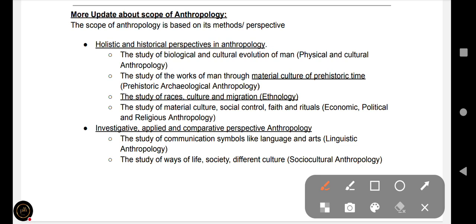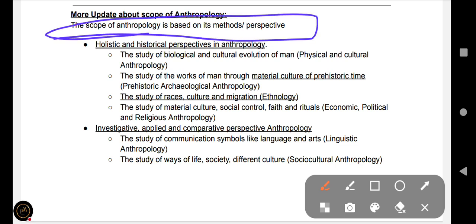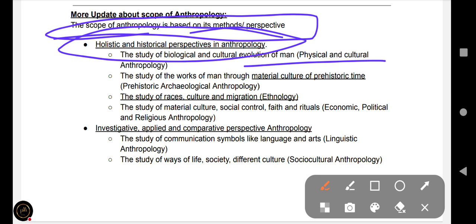The scope of anthropology is based on its methods or perspectives: holistic and historical perspectives, the study of the biological and cultural evolution of man, physical and cultural anthropology.